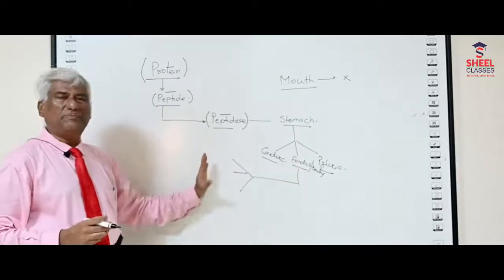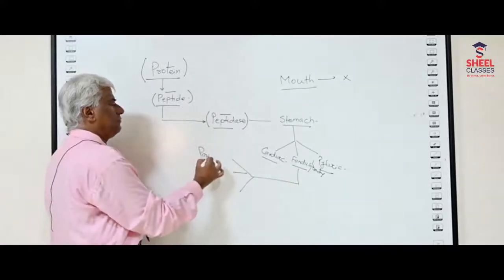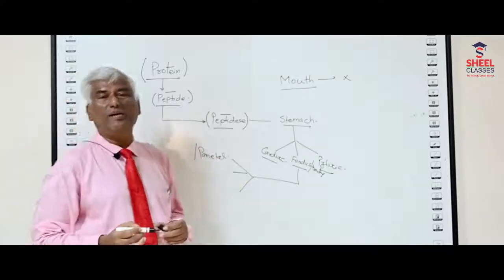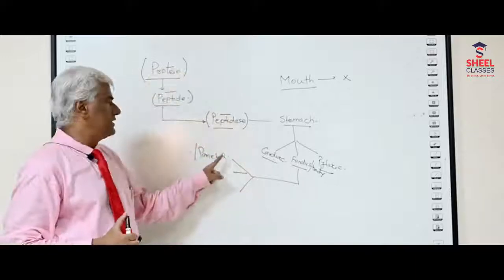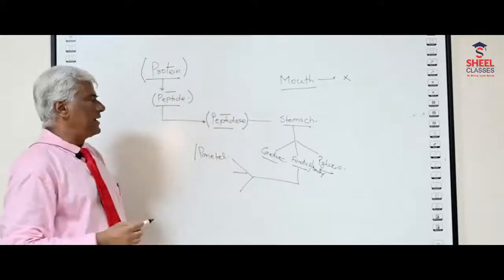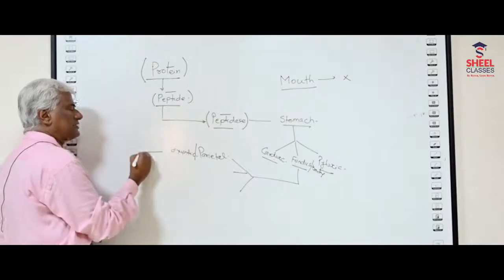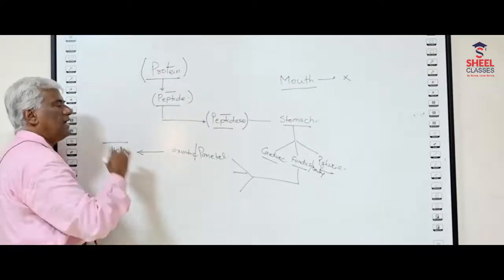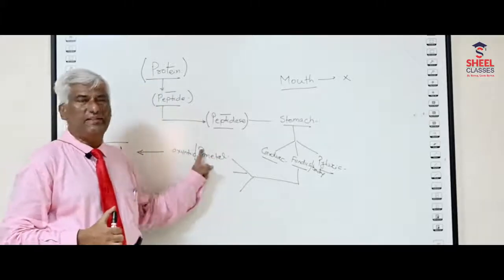Here three specific types of cells are present, and the first is called the parietal cell. See, there was a question already asked in the AIIMS entrance exam: what is the other name of the parietal cell? The other name of the parietal cell is oxyntic cells. And what are oxyntic cells going to give you? They are going to give you HCl. They are not going to give you any enzymes.